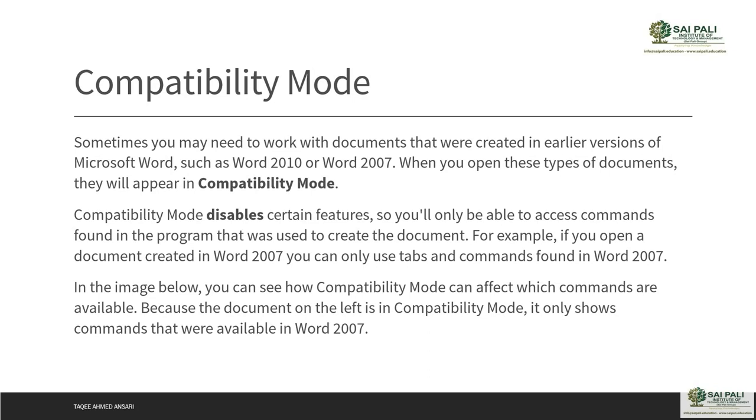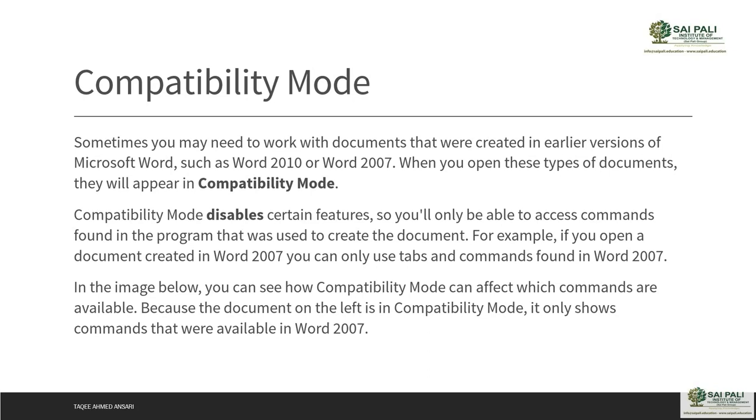You will only be able to access the commands found in the program that was used to create the document. For example, if you open a document created in Word 2007, you can only use the tabs and commands found in Word 2007, not those you have in 2016.